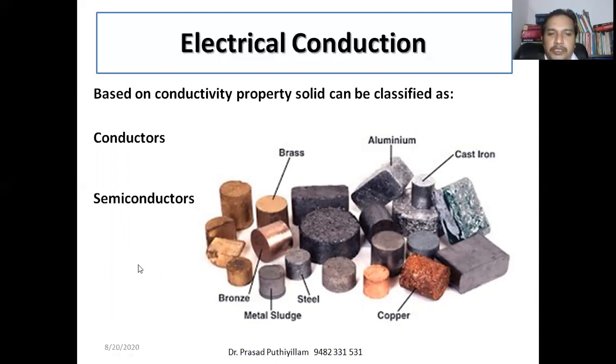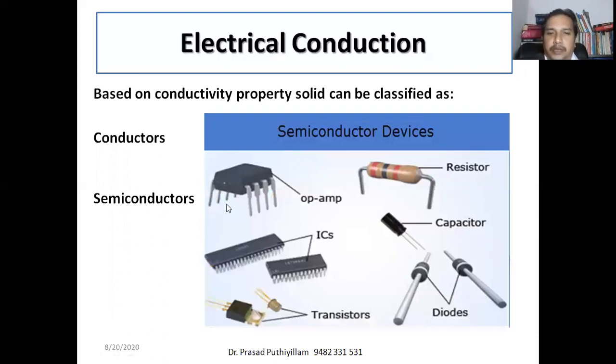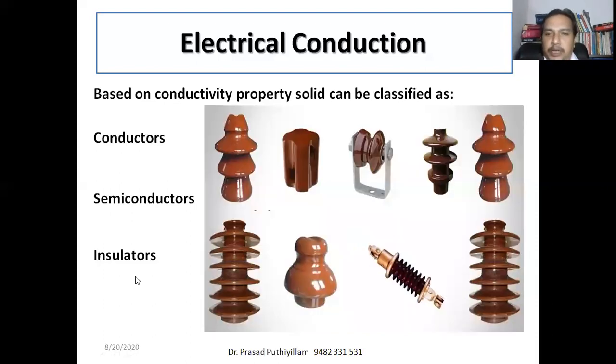Then there are known as semiconductors. You might have seen many semiconductor devices in our mobile handset or laptop or any other electronic gadgets. So they are devices which consist of a semiconductor inside. That material used is semiconductor. So this is the device as such. And insulators. You might have seen this type of insulators in electrical transmission wire line, or even wood or plastic. They treat these as insulators.